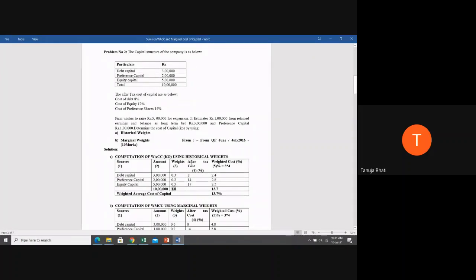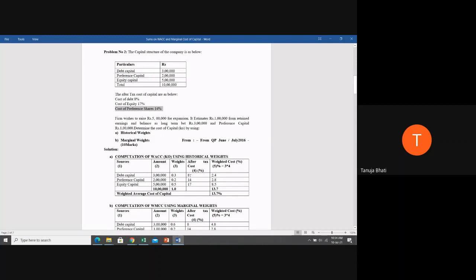Next, in the fourth column you need to write the after tax costs, that is KD, KP and KE. So how much is KD? Can anyone tell how much KD is in the problem? Yes, students. In the problem, it is 8%. It is directly given, so we need not find it out. KD is already given as 8%, KE is already given as 17%, and KP is already given as 14%.